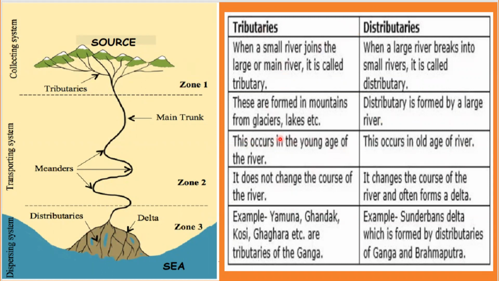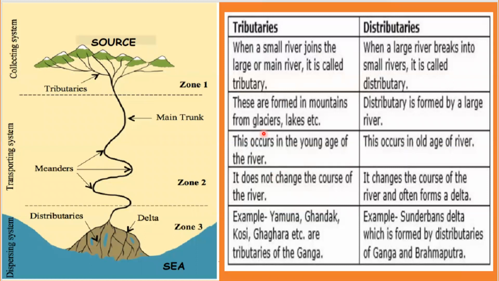This is the difference between tributaries and distributaries. A small river joining the large river is called a tributary. At the lower course, when the large river breaks into small rivers, they are called distributaries. And these are formed in mountains from glaciers, lakes, etc. Distributaries are formed by a large river. And the tributary occurs at the upper course or at the younger stage of the river, whereas the distributary occurs in the lower course, that is the old stage of a river.